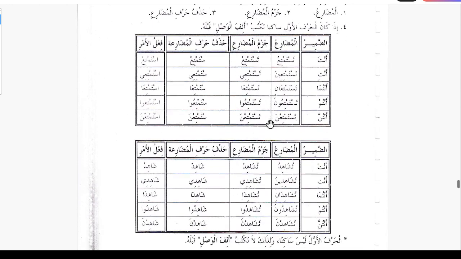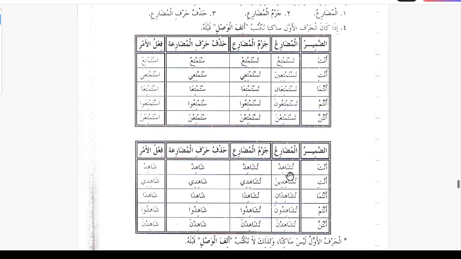And now take this example, shahada yushahidu. So we are taking now the second person only. Anta tushahidu, antuma tushahidani, antum tushahiduna, anti tushahidina, antuma tushahidani, antunna tushahidna. So we are taking this group, second person. First step is make it majzoom. So tushahidu is tushahid, tushahidina is tushahidi, tushahidani is tushahida, tushahiduna is tushahidu, tushahidna is tushahidna, it doesn't change.